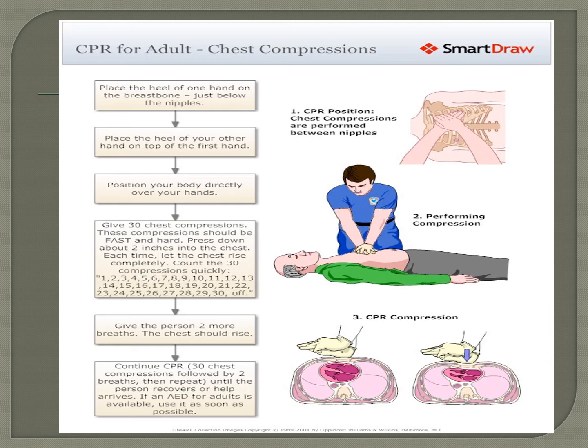Coming to the chest compression, you place the heel of your hand on the midpoint of the sternum, and you exert your body weight. The patient should be made to lie on a rigid surface, so that when you give pressure, it compresses the rib cage or thorax, so that the heart within the thoracic cage gets squeezed and the blood is pumped out.